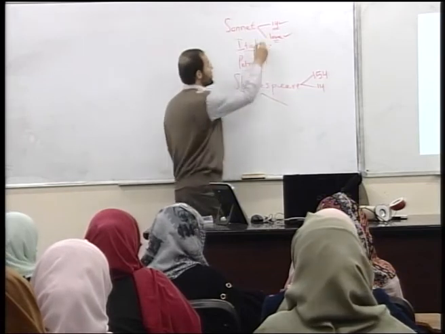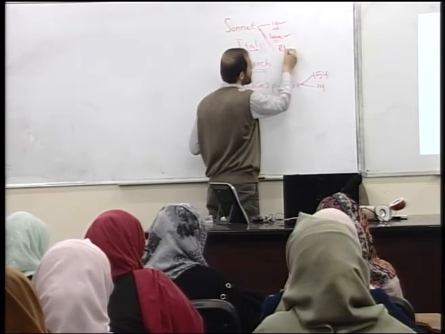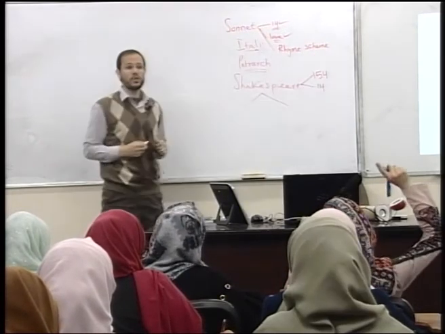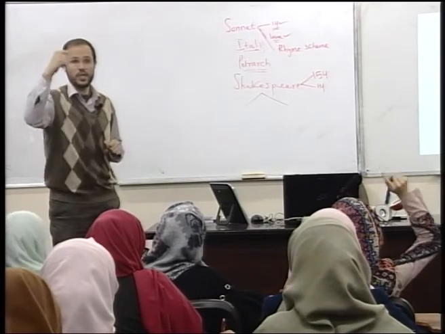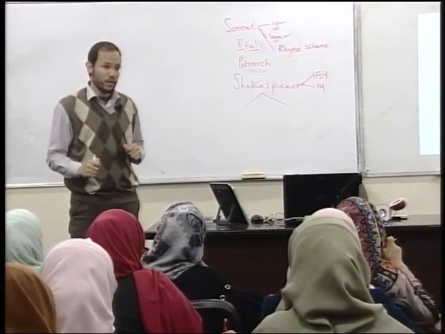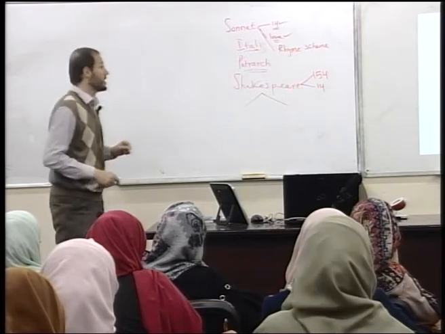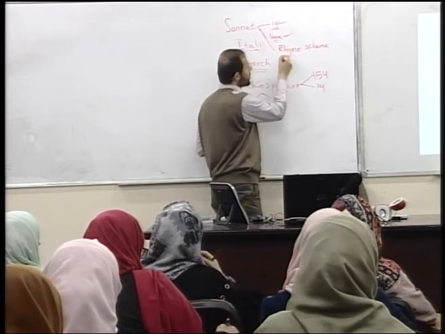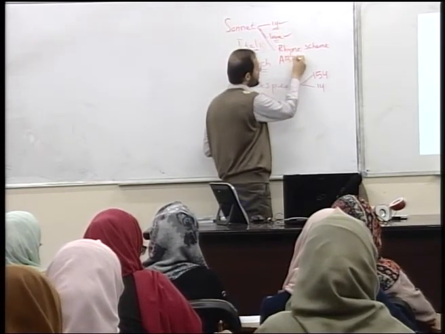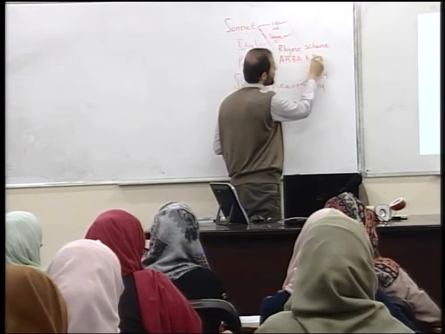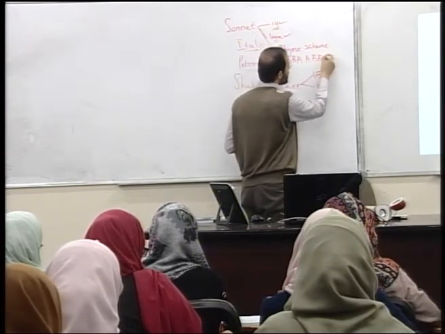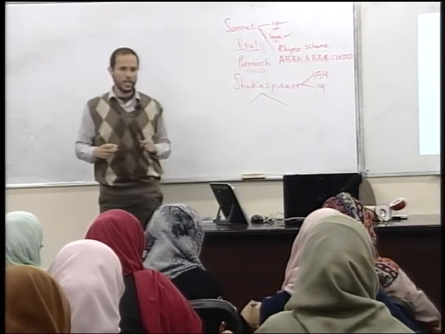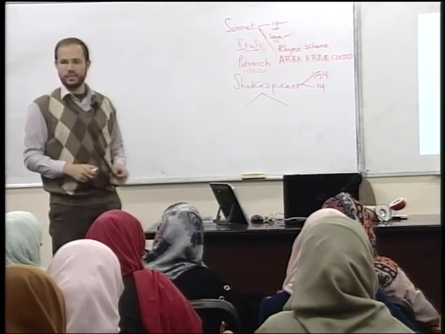There's something important about this, which is the rhyme scheme. The rhyme scheme, or the rhyme structure, is how the music at the end of the lines of verse works. The Italian sonnet sounds like this: A, B, B, A, B, B, A, C, D, C, D, C, D. We'll explain this more. We'll show you examples in a bit.